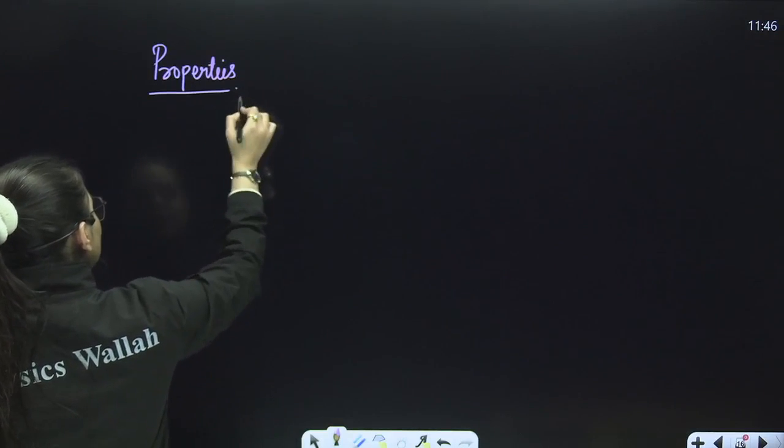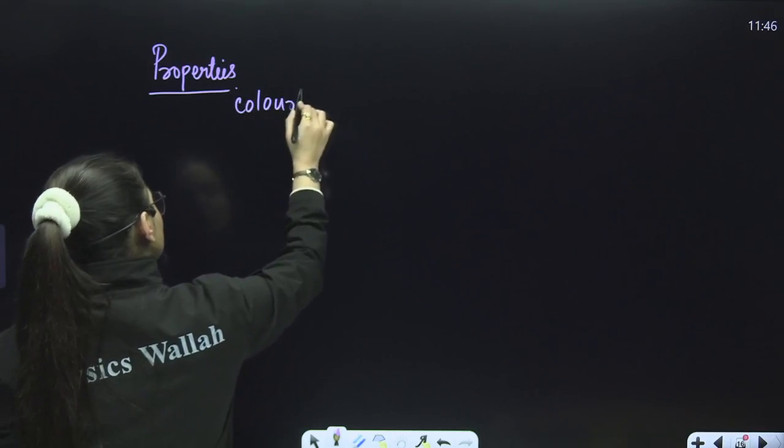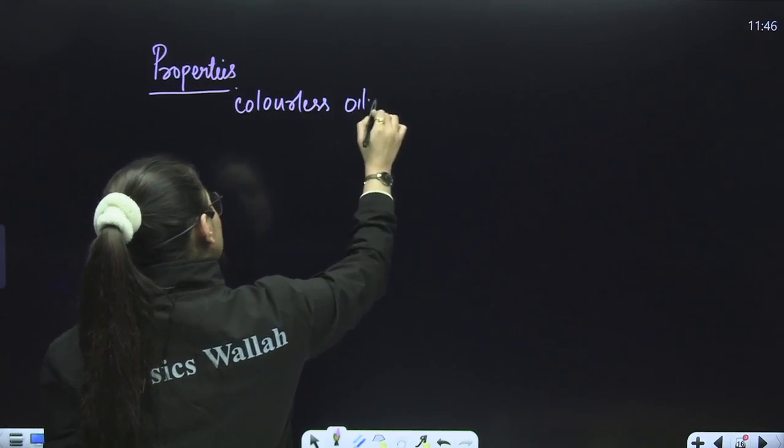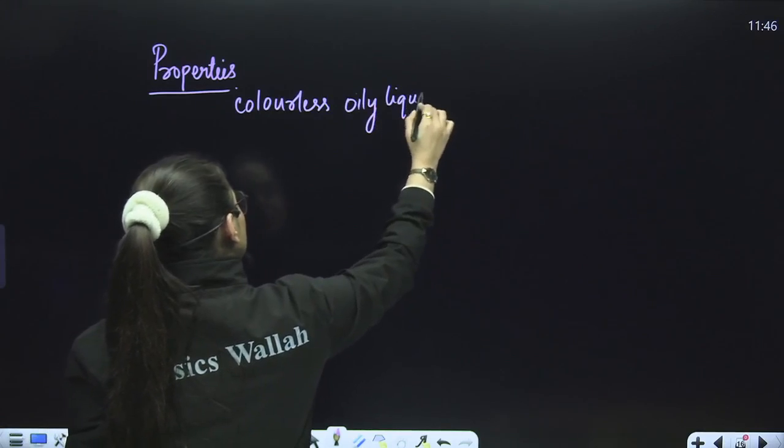So I told you they are colorless, oily liquids.